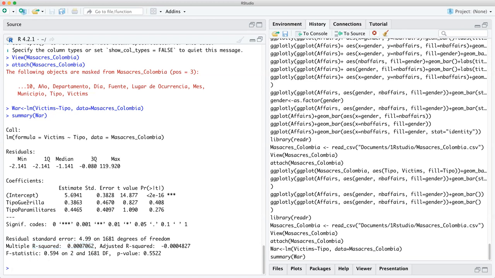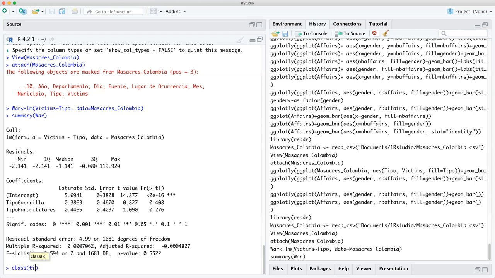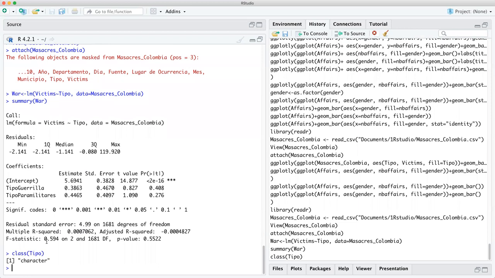So what we're going to have to do is put the paramilitaries, the guerrilla, on the base to see, and that'll compare those two with that. So let's take a look. We got to change it. Remember, these are considered, if you go class, tipo, that is a character. You have to change it to a factor. A factor you can change and do all these things to it. So the tipo, this variable, is only a character.